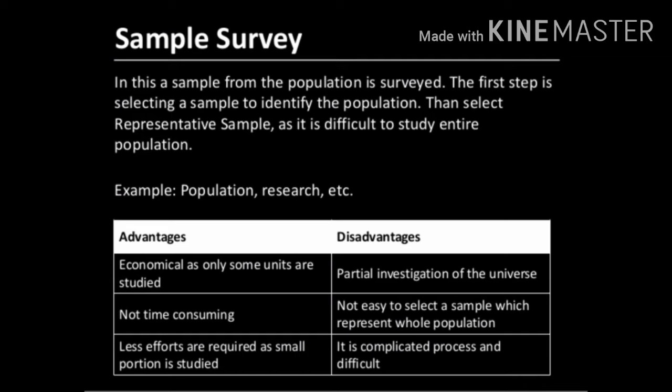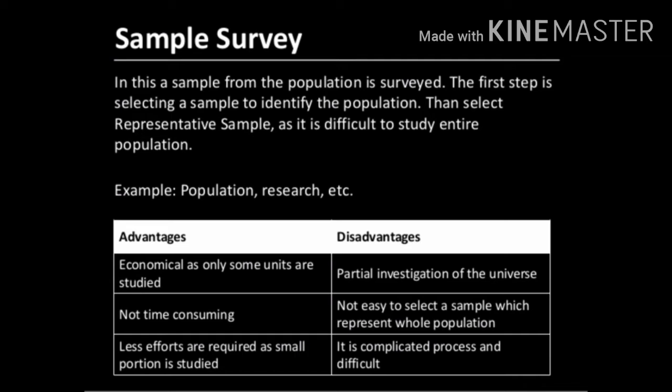See, a good sample refers to a group or selection of population from which information is to be obtained. So a good sample is generally smaller than the population and is capable of providing reasonably accurate information about the population at lower cost and shorter time. Now let's see a few advantages and disadvantages of sample survey.